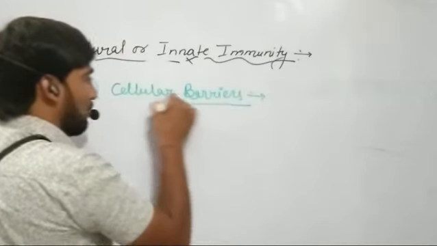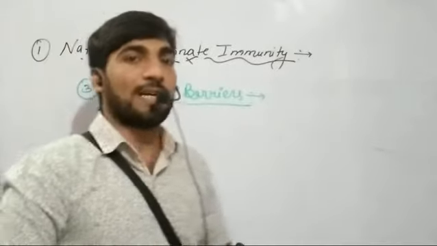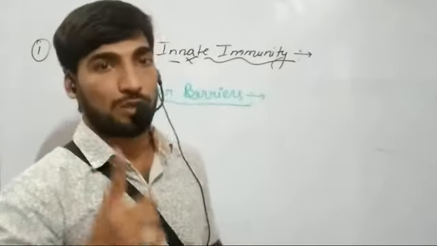Now, these cellular barriers include all the cells which carry out the process of phagocytosis.